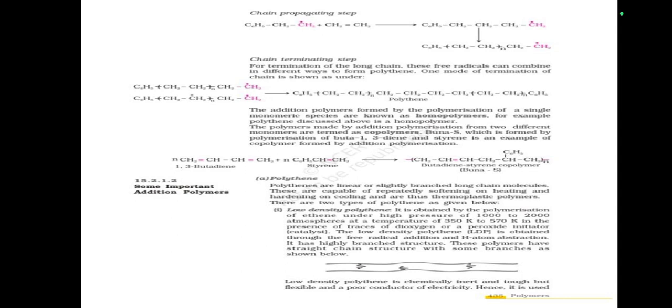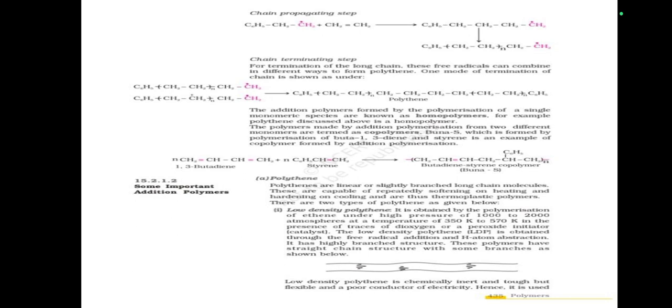The polymers made by addition polymerization from two different monomers are termed as copolymers. Buna-S, which is formed by polymerization of buta-1,3-diene and styrene, is an example of a copolymer formed by addition polymerization. Some important addition polymers: polythenes are linear or slightly branched long chain molecules. These are capable of repeatedly softening on heating and hardening on cooling, and are thus thermoplastic polymers.